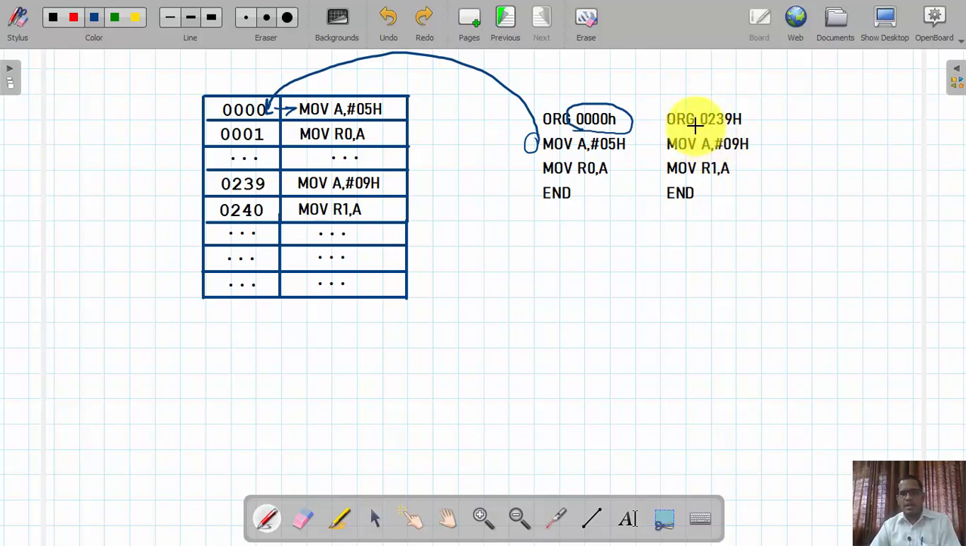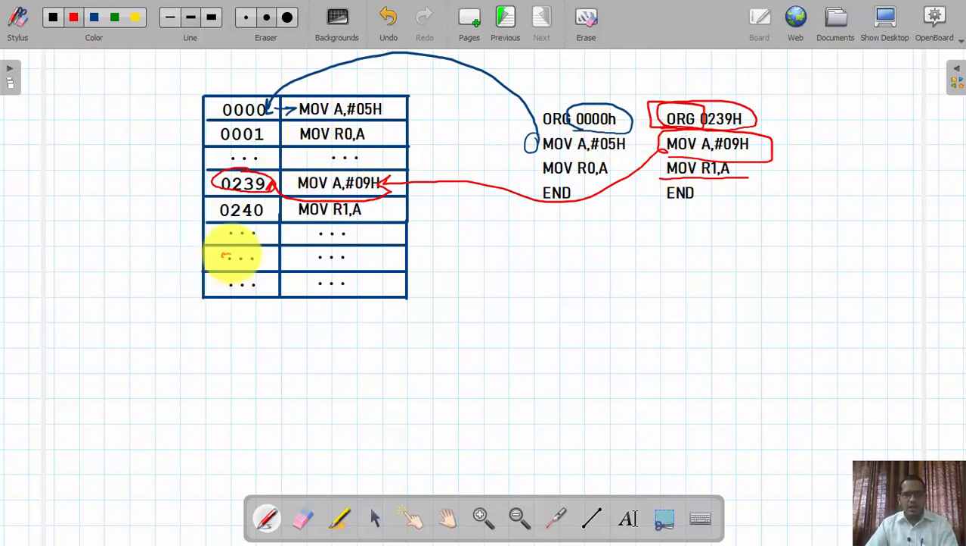Suppose we change the memory location address, as shown in the second program. Here we are utilizing ORG 0239H. When we start with ORG 0239, this memory location is activated, and the first instruction, MOV A, #09, which we again consider as 1 byte, is stored at this memory location. The second instruction, MOV R1, A, is stored at memory location 0240H. In this way, the ORG directive is used to set the origin of a program.